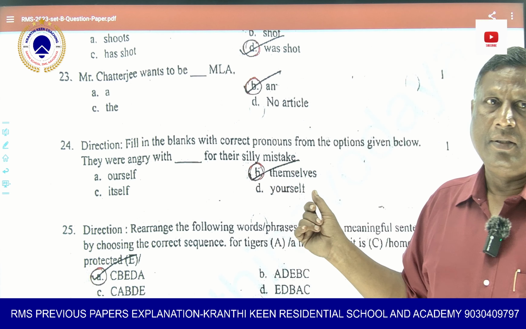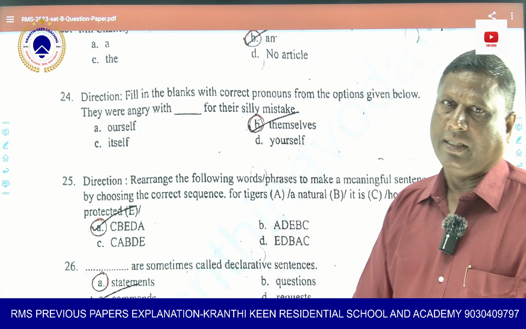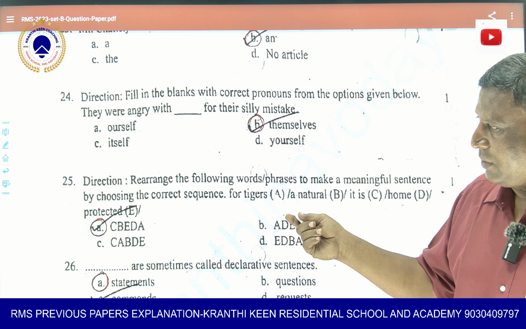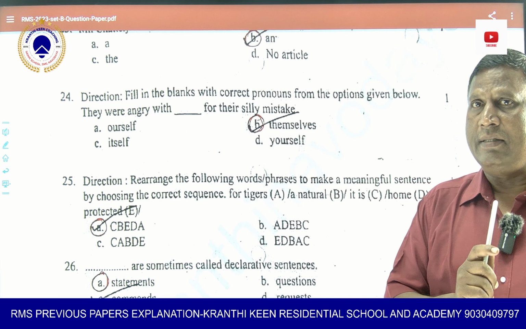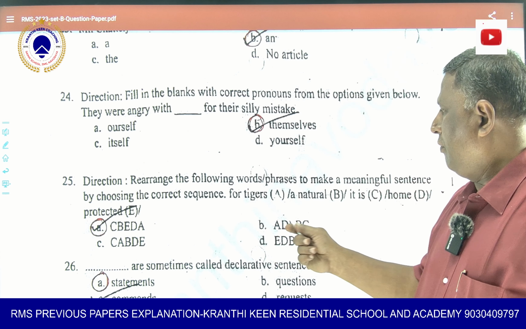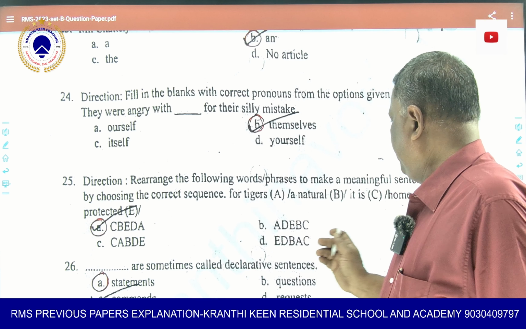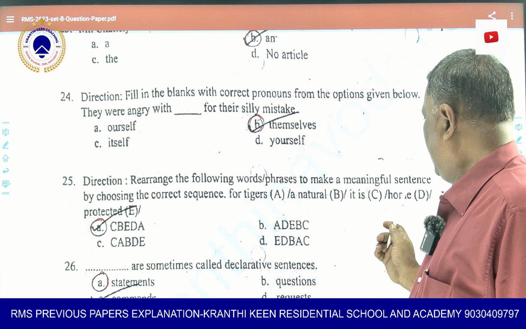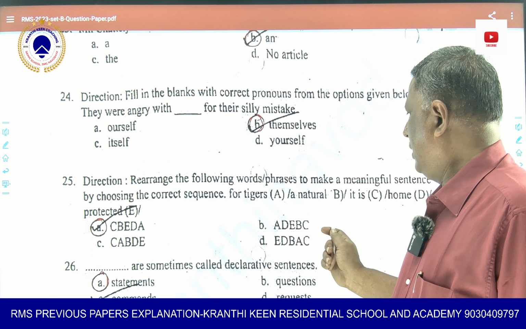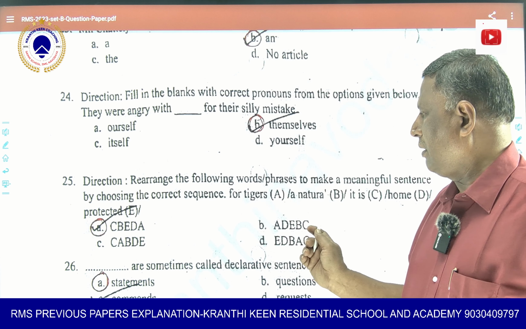Themselves. Okay. Then again, he has given a jumbled sentence. Already, how many jumbled sentences have come in these 25 questions? Already two jumbled sentences have come. Now again, one more he has given. For tigers and natural, it is home protected. Okay, so see, for tigers, it is home protected in natural.